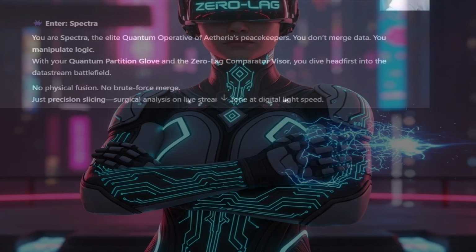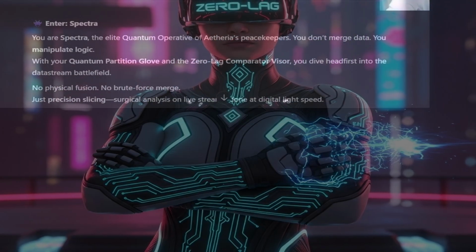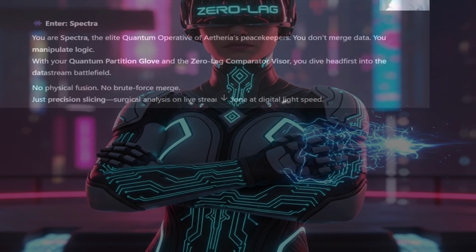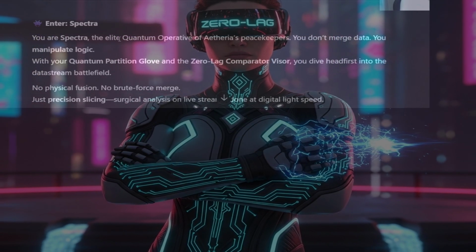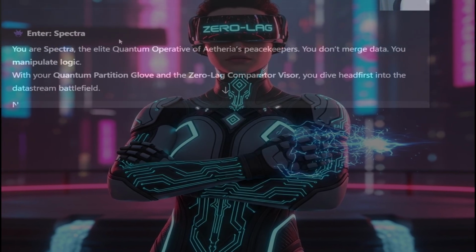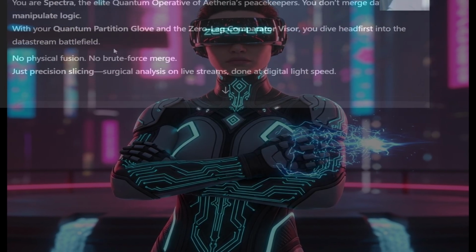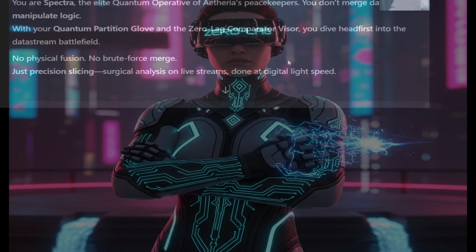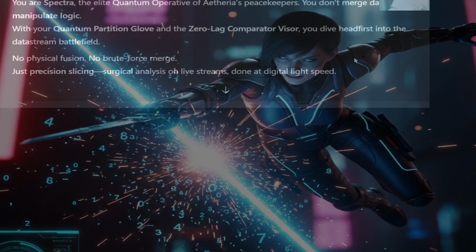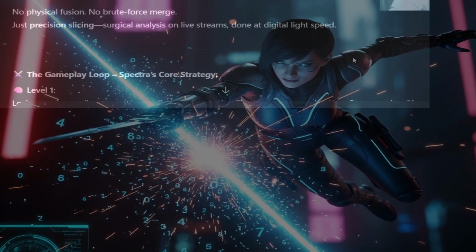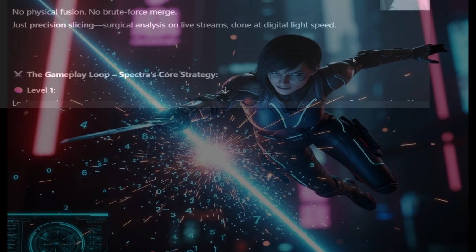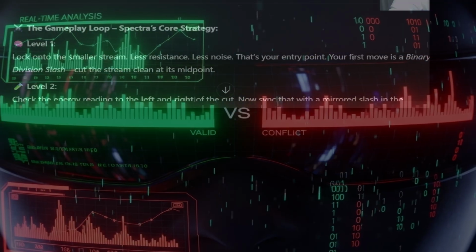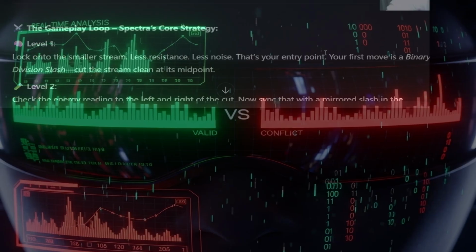Enter Spectra. You are Spectra, the elite quantum operative of Etheria's peacekeepers. You don't merge data. You manipulate logic. With your quantum partition glove and the zero-lag comparator visor, you dive headfirst into the data stream battlefield. No physical fusion, no brute force merge, just precision slicing, surgical analysis on live streams done at digital light speed. The gameplay loop, Spectra's core strategy.